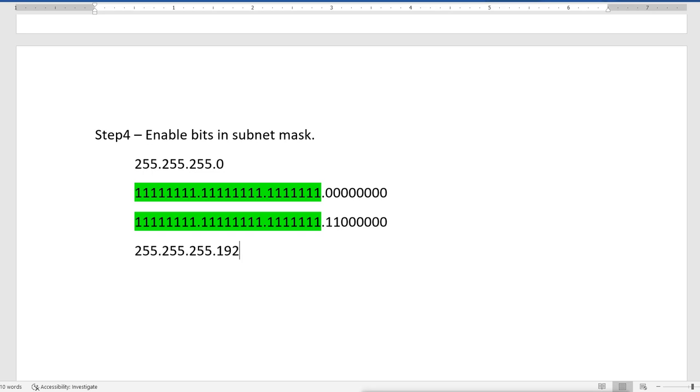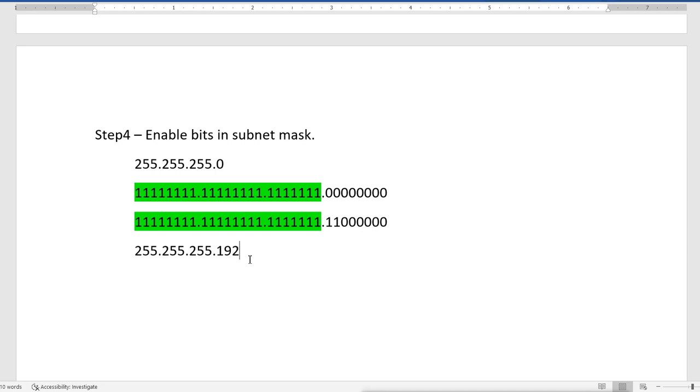After enabling these 2 bits, my default subnet mask is changed and now it becomes 255.255.255.192. Now what does that mean? We have 4 networks in this and we have 64 hosts in every network.